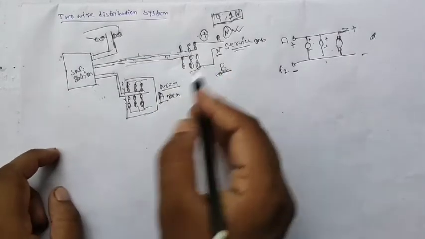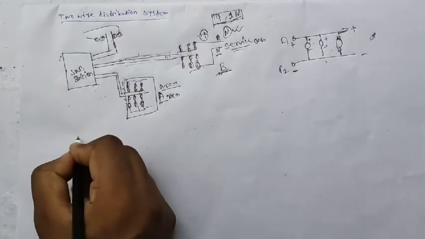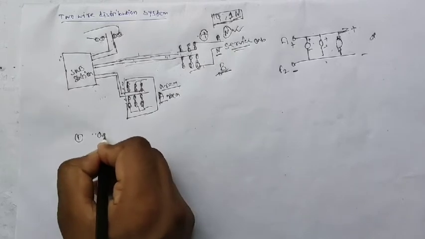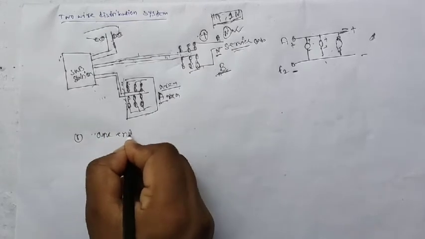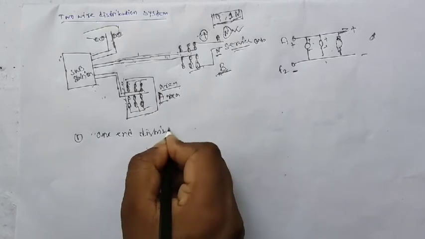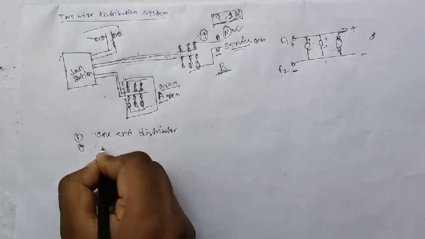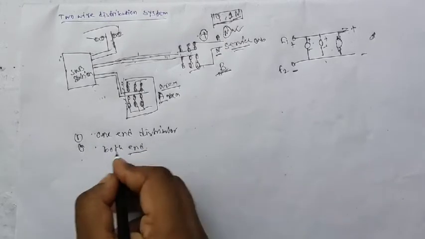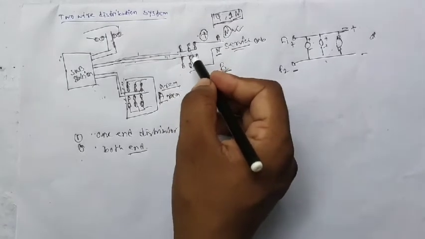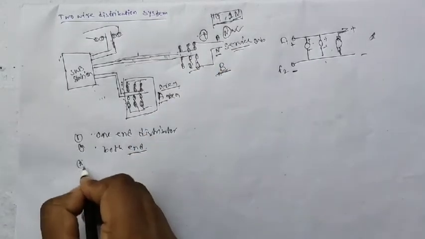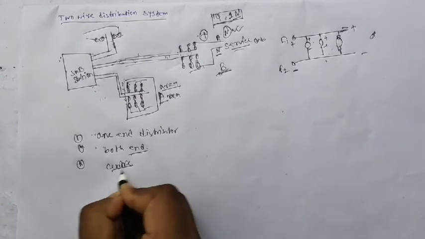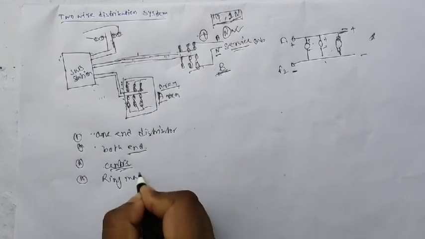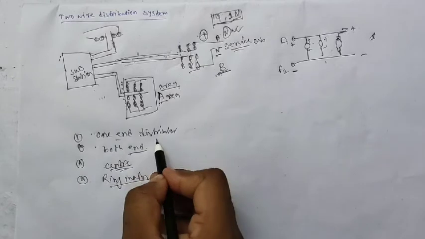Basically there are four types of distributor. One is the distributor fed at one end. Second is the distributor fed at both ends. Distributor means this type of load is called a distributor. Third is the distributor fed at the center, and another is the ring main distributor. So we see the one end distributor.